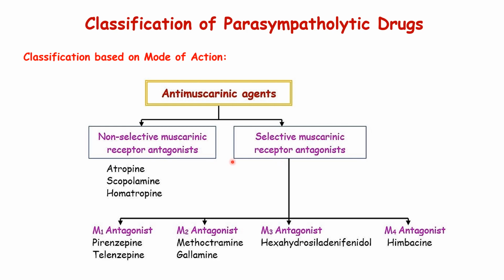They are selective to block, for example, the M1 receptor, that is why they are called M1 antagonists. M2 for the M2 antagonist, M3 receptor for the M3 antagonist, and we also have the M4 antagonist. The most commonly used antimuscarinic agents are atropine and scopolamine, which are considered to be non-selective for the muscarinic receptors.